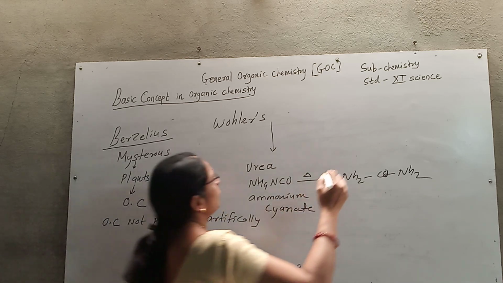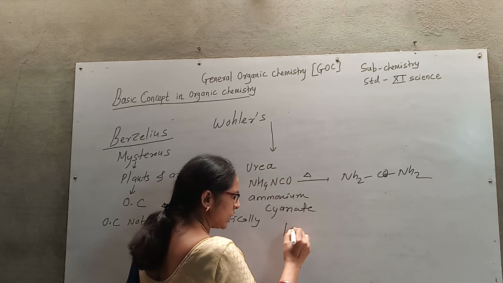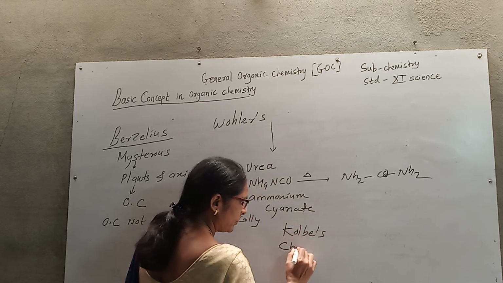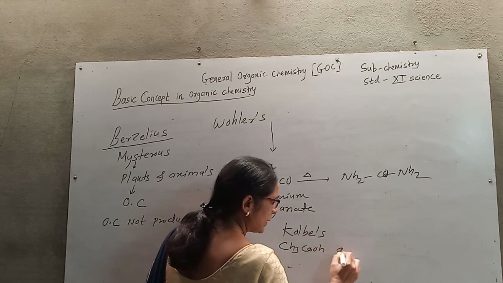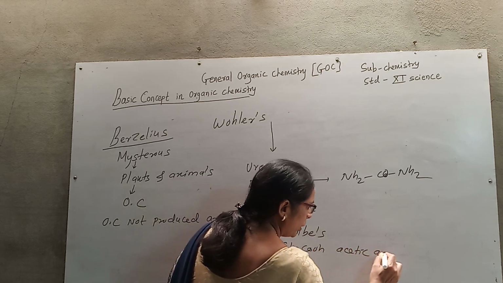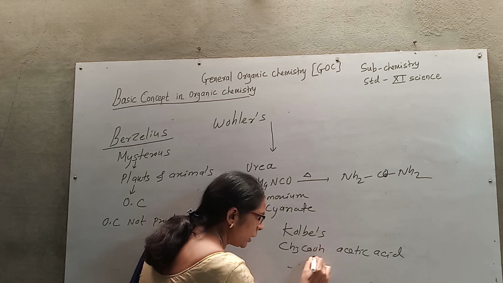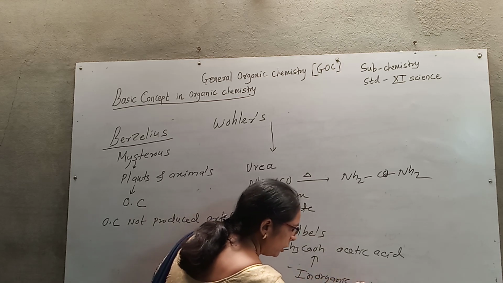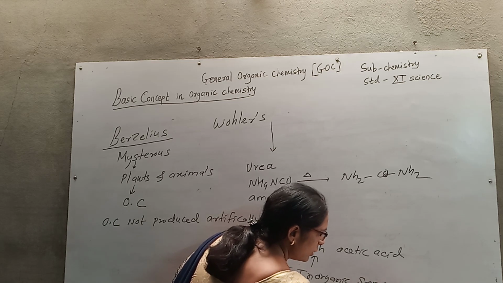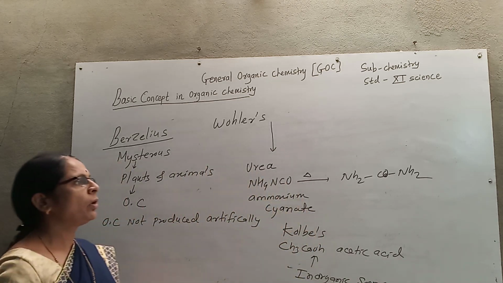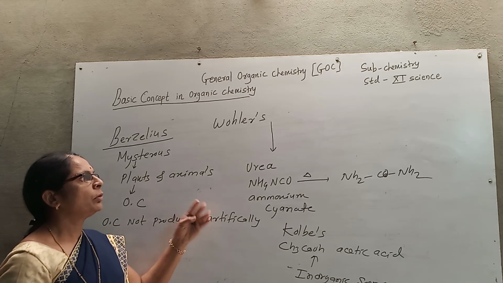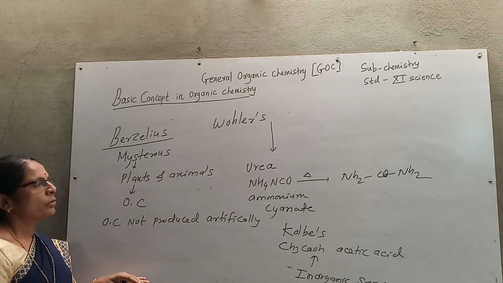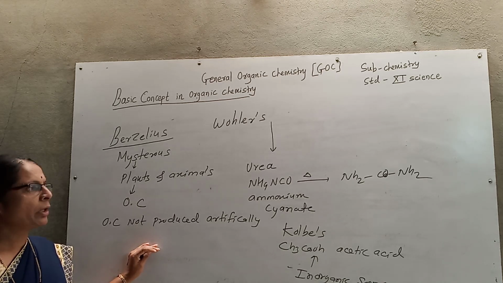Then next, Kolbe. Kolbe is the scientist who prepared acetic acid in the laboratory from inorganic sources. So one by one the organic compounds were discovered, and now we have millions of organic compounds.